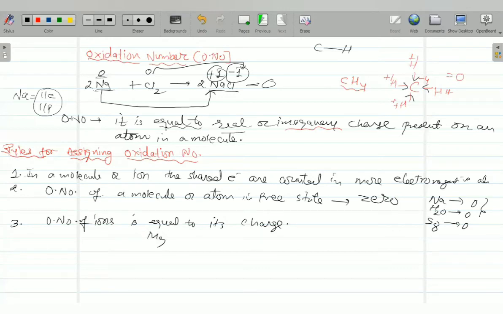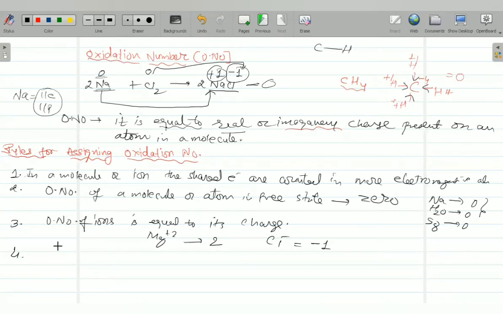Suppose if I write Mg2+, its oxidation number is 2, right? If I take any charge, suppose Cl-, its oxidation number is minus 1. So ions, their oxidation number is equal to their charge.